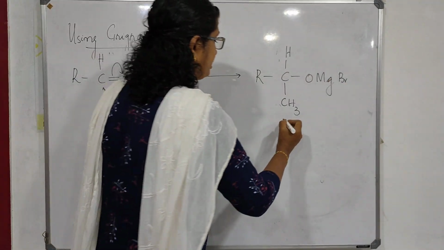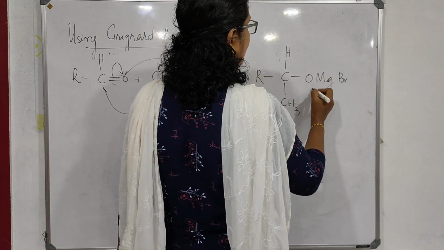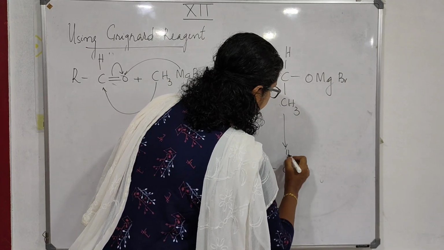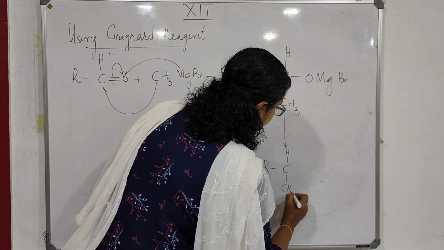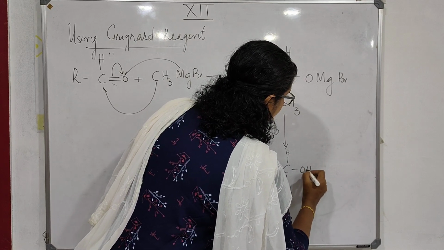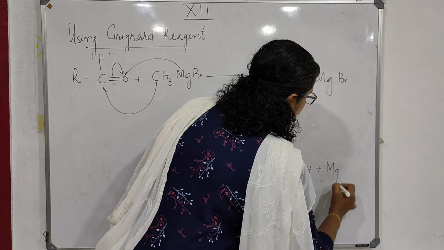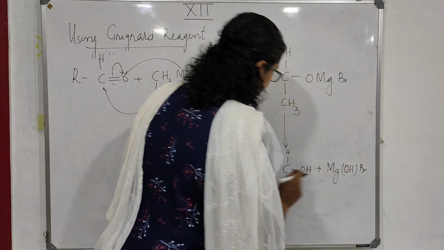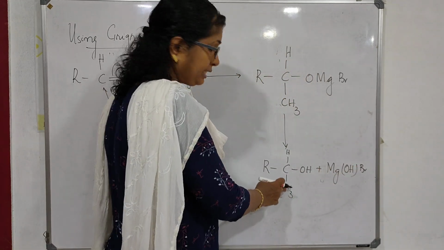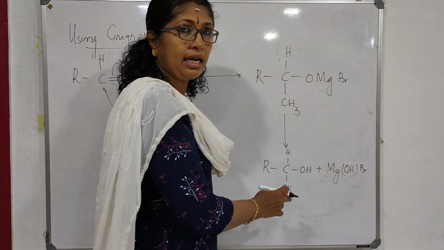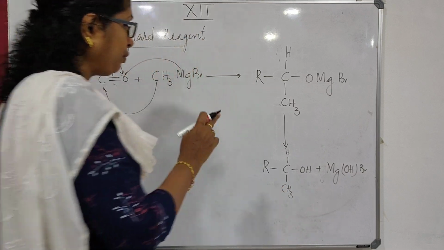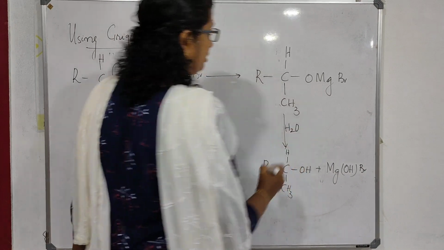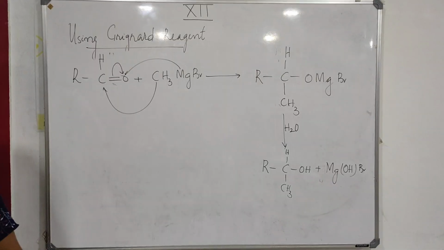Now this on hydrolysis, which means H here and OH here, gives R-CH(CH3)-OH plus Mg(OH)Br. You are getting a secondary alcohol. Two alkyl groups are attached, so you are getting a secondary alcohol. Understood?